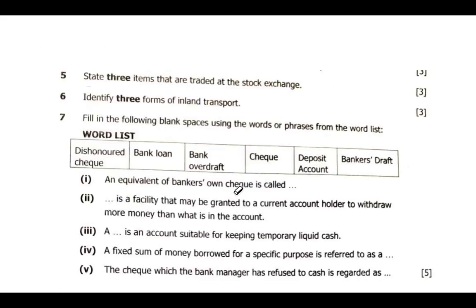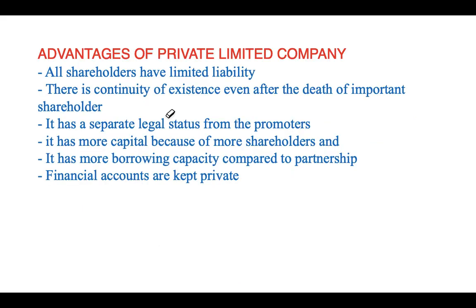Then from the other question, they can ask us a question like, for example, question 6: identify 3 forms of inland transport. So what are the examples of inland transport? Transport which are on land, like for example, pipelines. Before we go to the other question, just a minute.